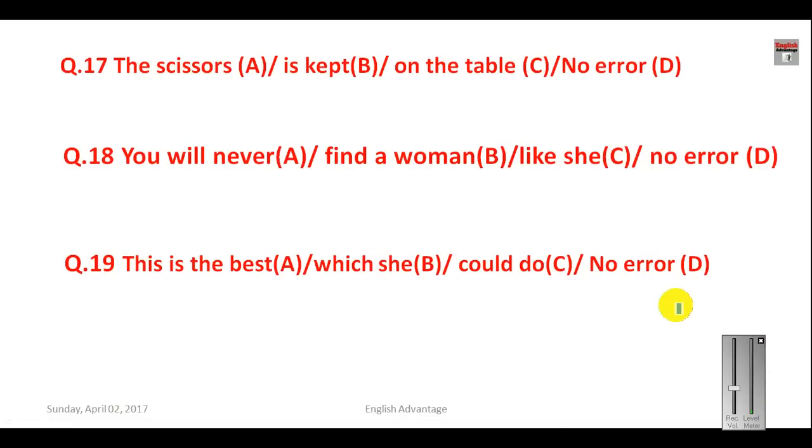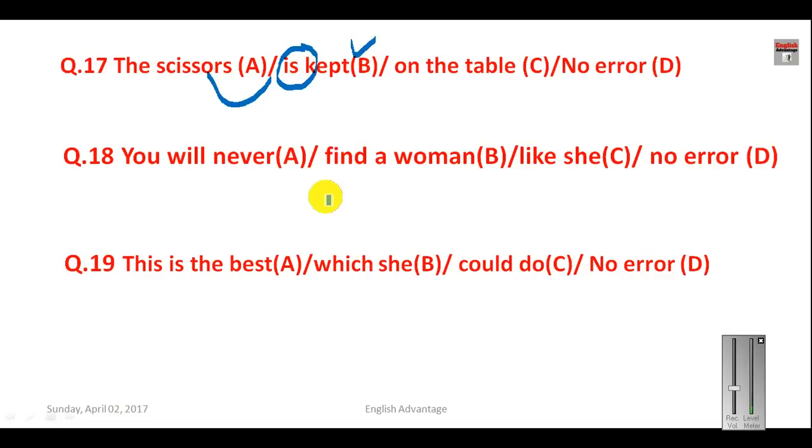Question number 17. The scissors is kept on the table. So this is a kind of instrument which consists of two parts. So scissors and pants and goggles and spectacles, all these instruments have two parts, so that is why they are considered plural. So in this sentence the mistake lies here. The scissors are, okay, so your answer will be B.